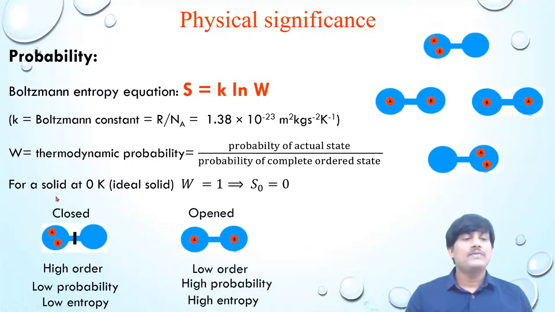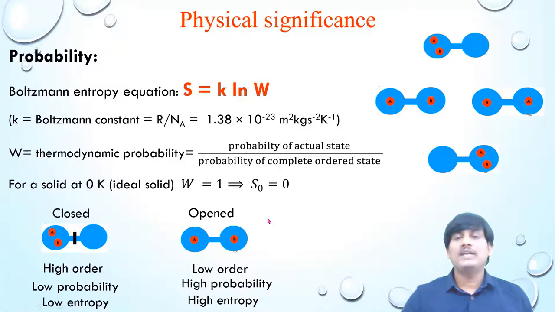Suppose if you take a bulb containing 2 gas molecules, when you remove stopper, the 2 gas molecules will be distributed uniformly. It means each bulb contains single molecule. Here if you take a first state, this one is high order state. The second state is low order state. The high order state, if you take, it has low probability, and the low order state has high probability. So the high order state has low entropy and the low order state has high entropy.